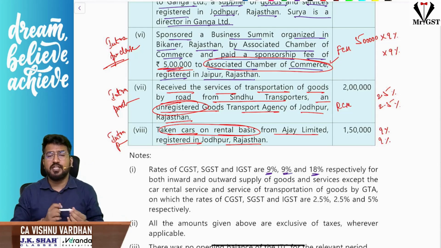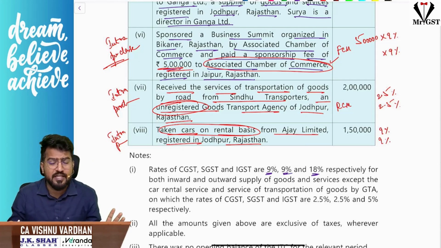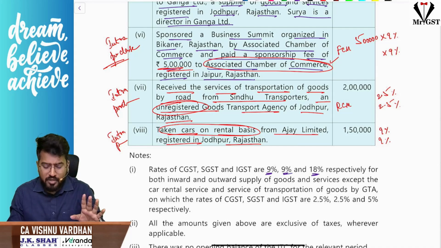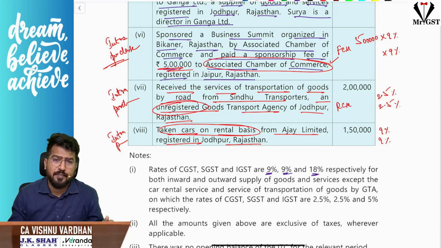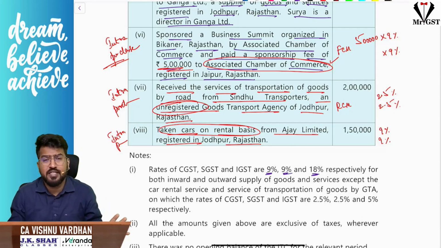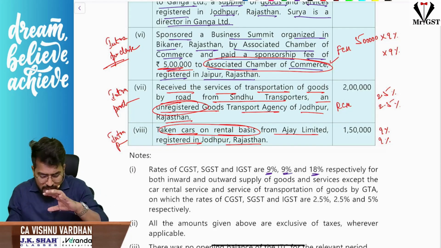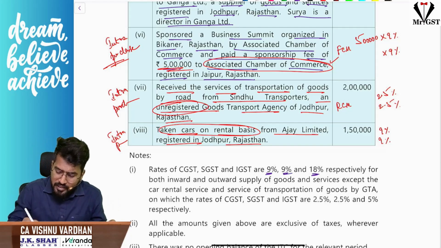The only thing is, please understand this taking the cars on rental. I am telling you here, listen carefully. Sir, we know renting a cab services is blocked under section 17 subsection 5, if you remember properly. But that renting of cab services is blocked only when that vehicle is ineligible for ITC. If the vehicle itself is ineligible for ITC under 17 subsection 5 clause A, then only such a cab, if you take on rent, that is also blocked. Here there is no information regarding whether these cars are blocked credit for Ajay Limited.